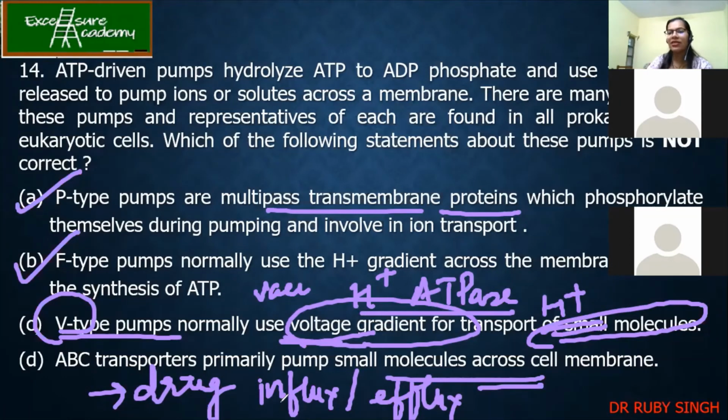The bacteria become resistant because they have overexpression of these ABC transporters, and whenever you add any antibiotics, they just take it inside and throw it outside. That's why they become resistant, so the antibiotics have no effect on them. So the answer is C. Good.